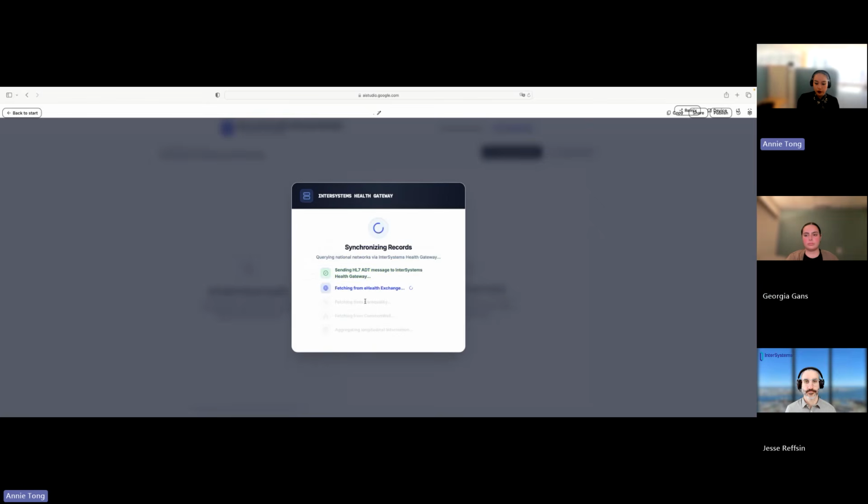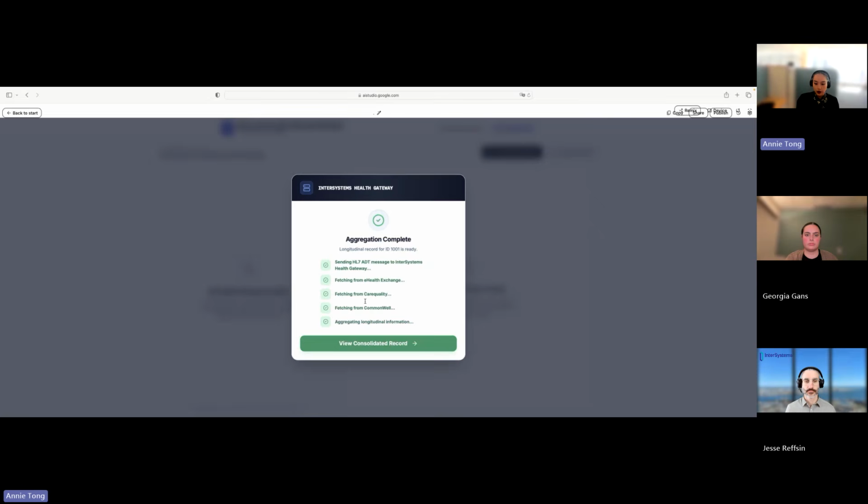I have triggered a request through InterSystems Health Gateway. From my perspective, this is just one click, but under the hood, we can see there's an ADT style message being sent out with the patient's demographic information, so different national networks can locate records for this specific individual. And then Health Gateway reaches out to the different national health information networks, things like Carequality, CommonWell, eHealth Exchange, and retrieves clinical data from organizations where this patient has received care elsewhere.